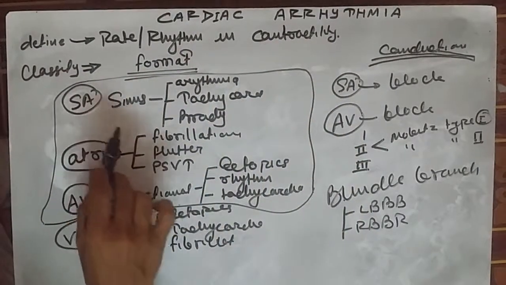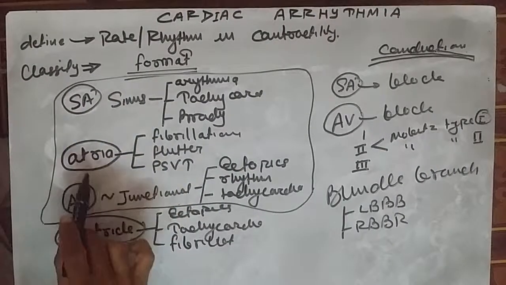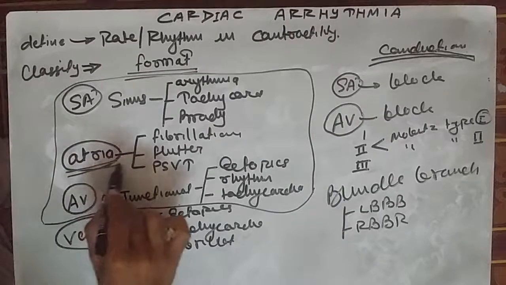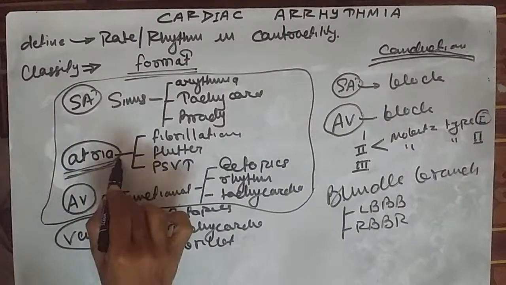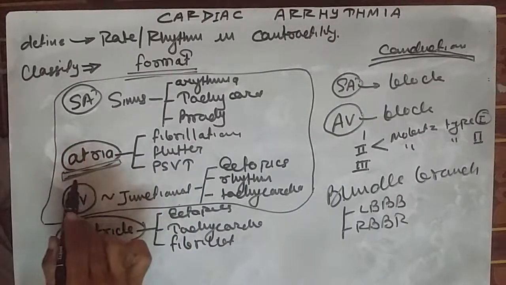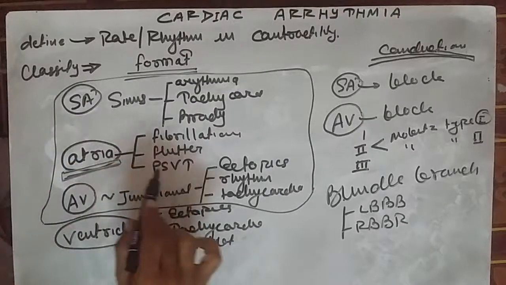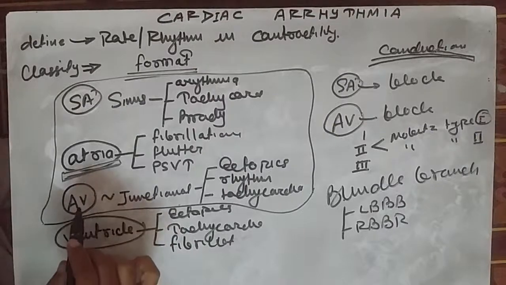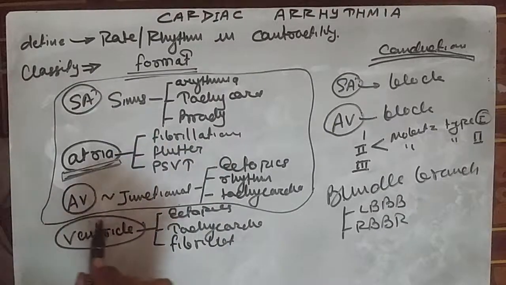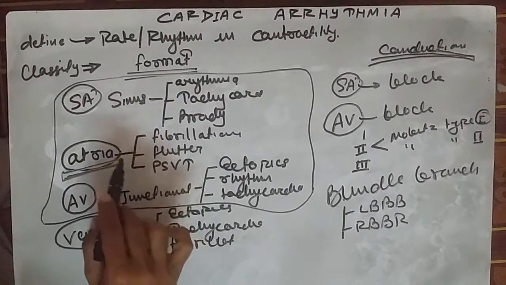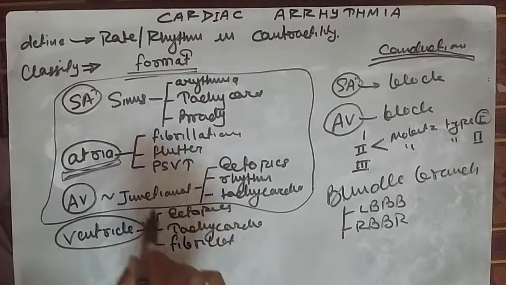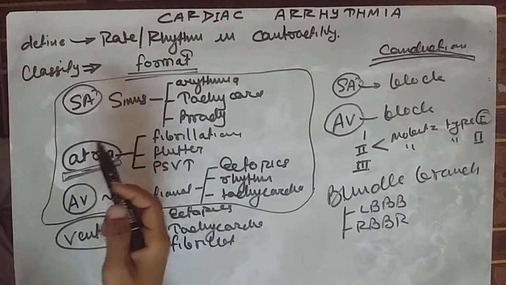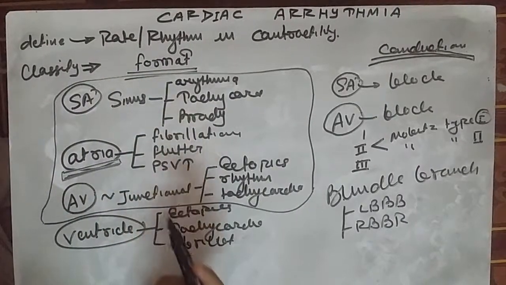Most importantly, the ectopics or the arrhythmias which originate from the atrium are considered supraventricular tachycardia. It means all the tachycardic arrhythmias situated above the ventricular region are considered supraventricular tachycardia.